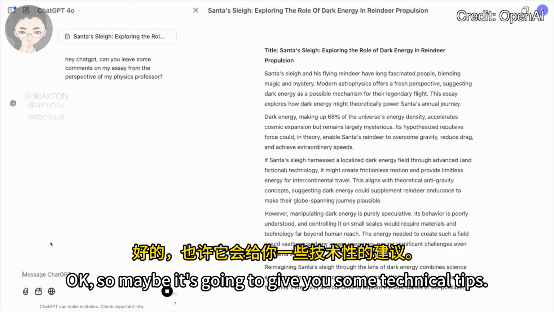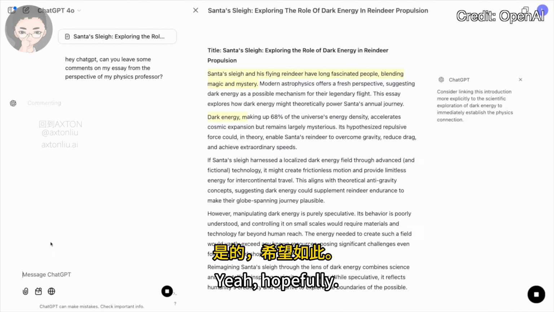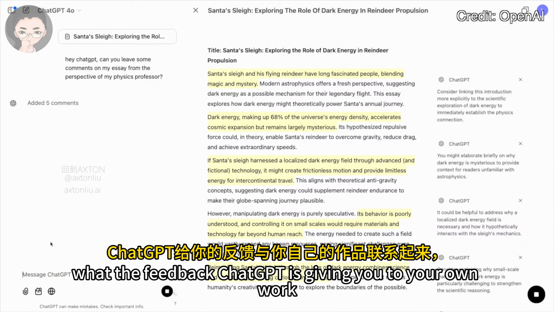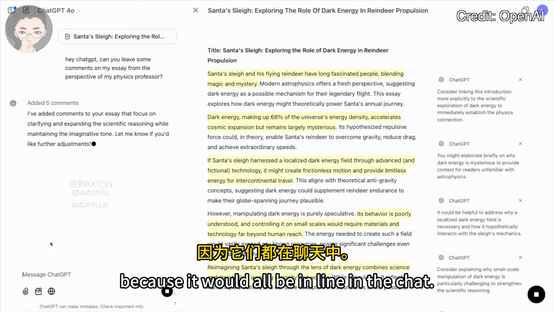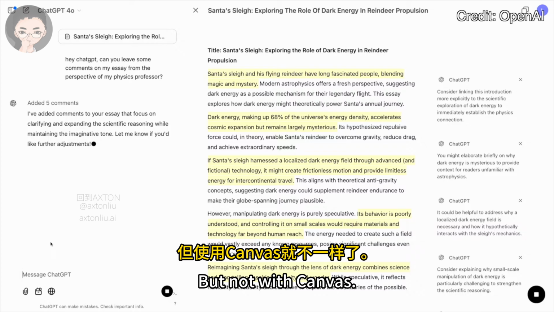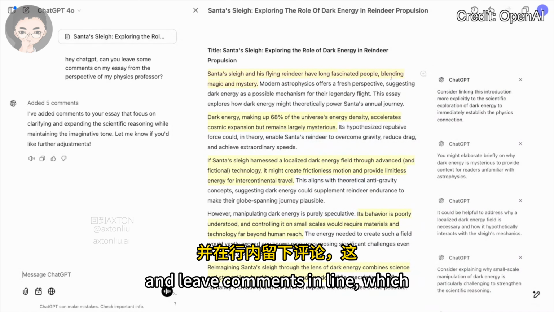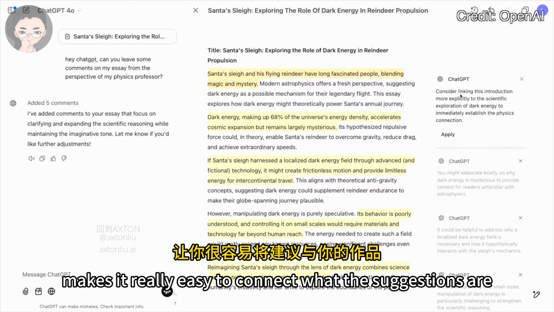Nice. OK, so maybe it's going to give you some technical tips. Yeah, hopefully. We'll see what it comes back with. But previously, it would be hard to connect what the feedback ChatGPT is giving you to your own work because it would all be inline in the chat. But now with Canvas, ChatGPT is able to select specific portions of your work and leave comments inline, which makes it really easy to connect what the suggestions are to your work.